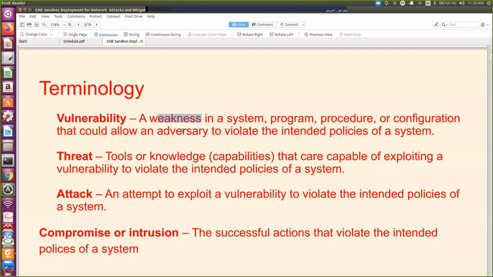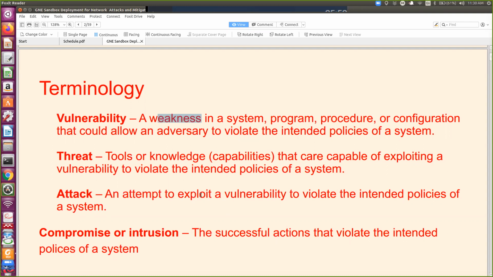Now, whenever there is a vulnerability, then there are threats. To detect those threats, what is a threat? It's capable of exploiting a vulnerability to violate the intended policy of a system. So for example, this course is being run in Guru Nanak Dev Engineering College, Ludhiana, and we want to see what are the vulnerabilities with their website or the web server on which this is hosted. So using ethical hacking tools, we can attempt to exploit the vulnerability. That is, we have to make some kind of attacks.